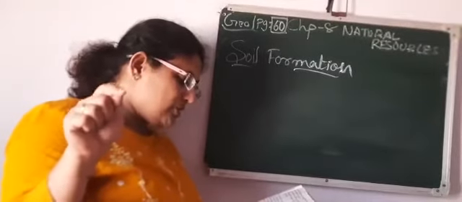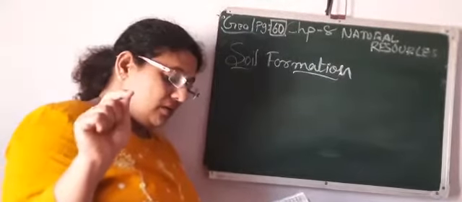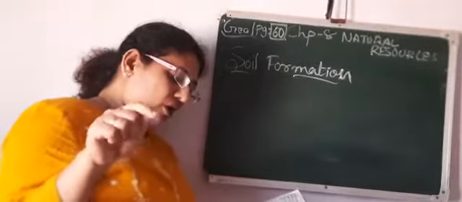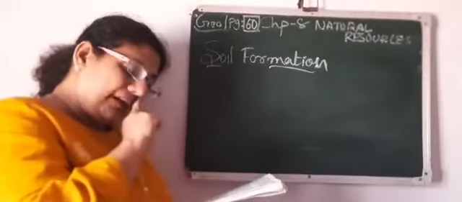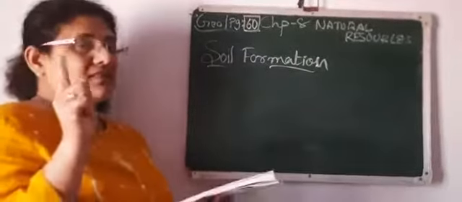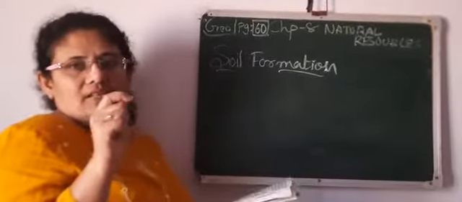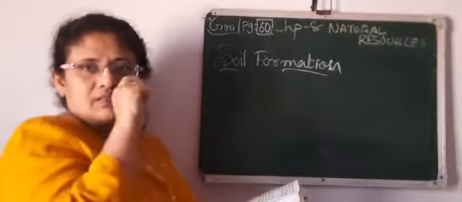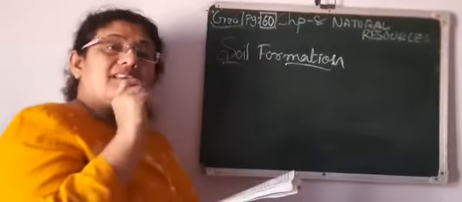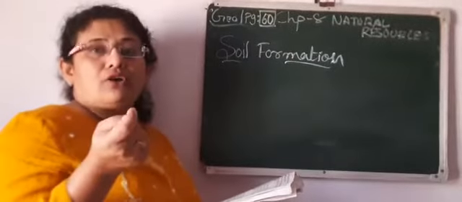Thus soil is the layer on the surface of the earth formed due to the mixture of the scattered material of the parental rocks and vegetation. This is very important. Means soil is not only made up of minerals and vegetation only. There is the mixture of parental rocks also.